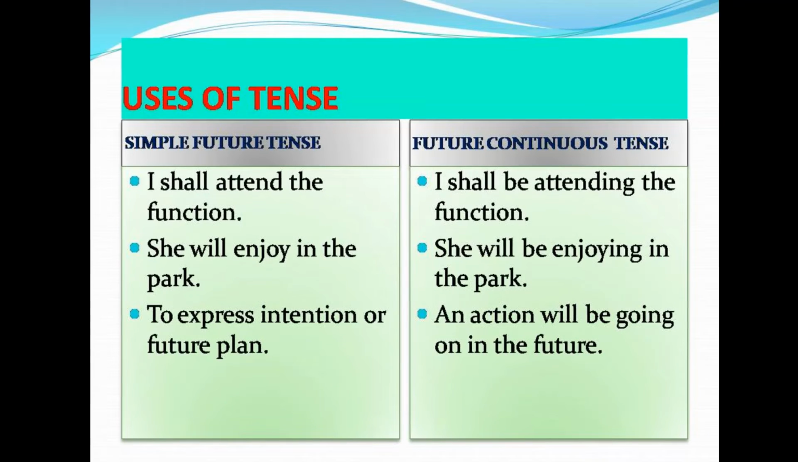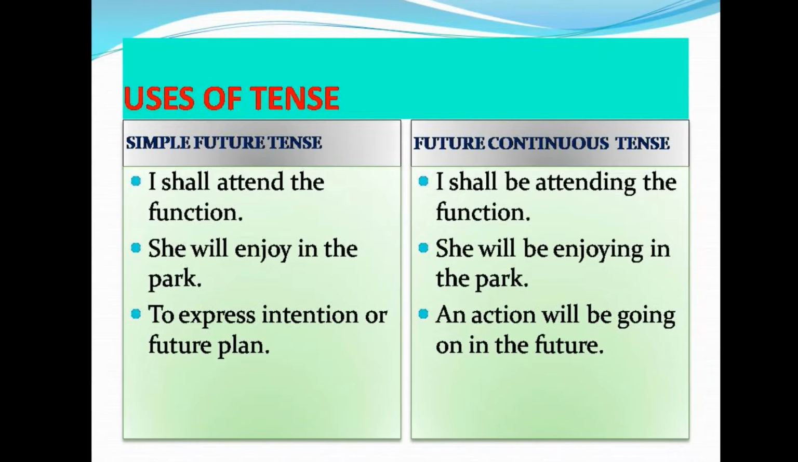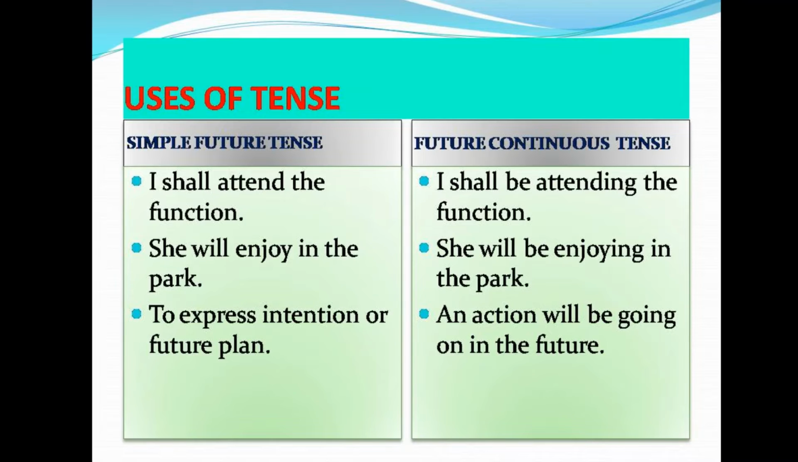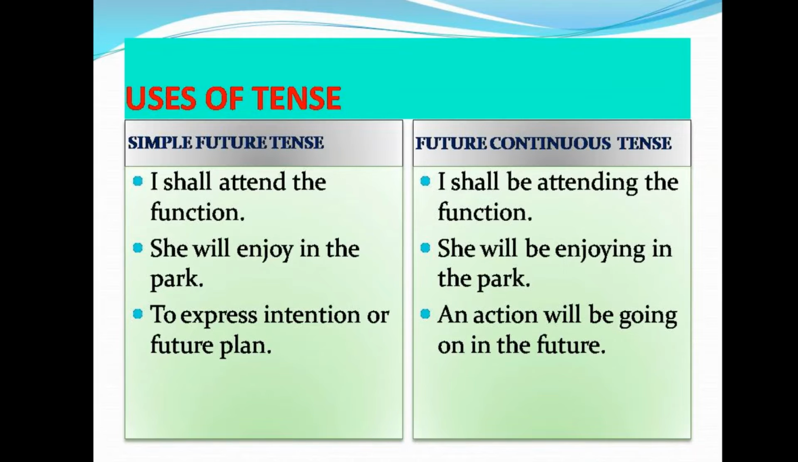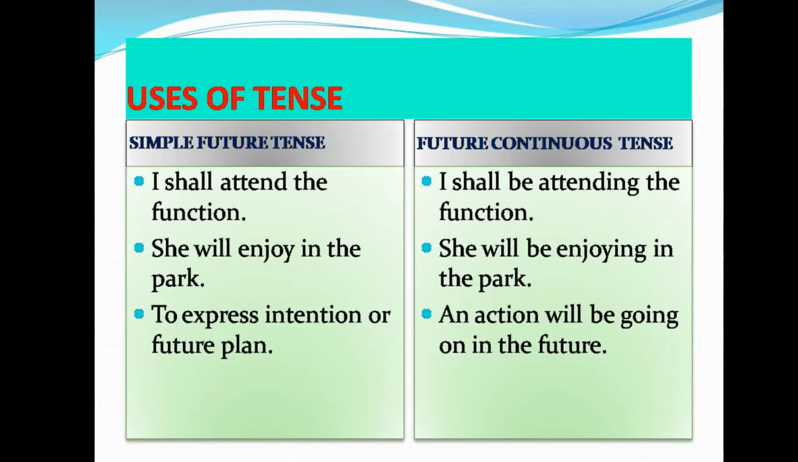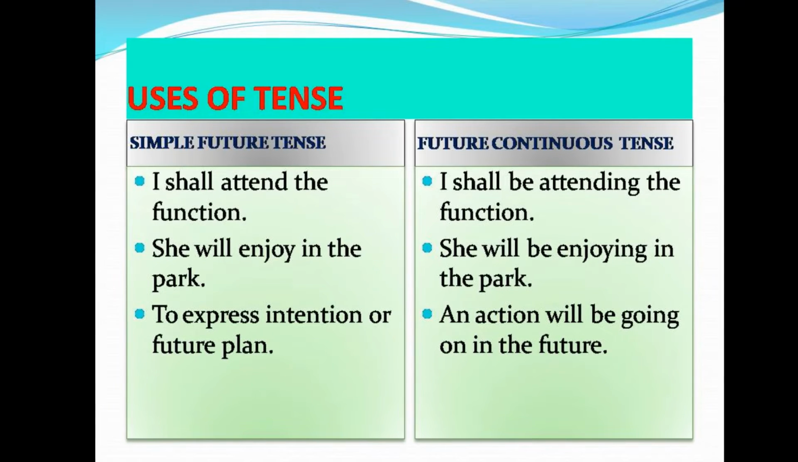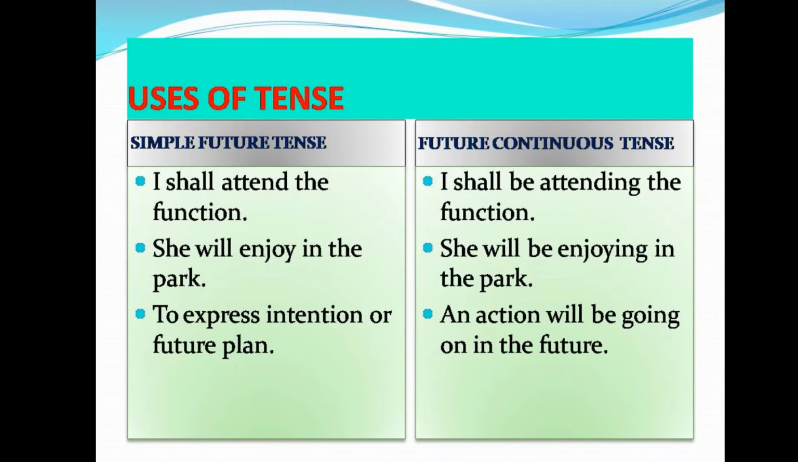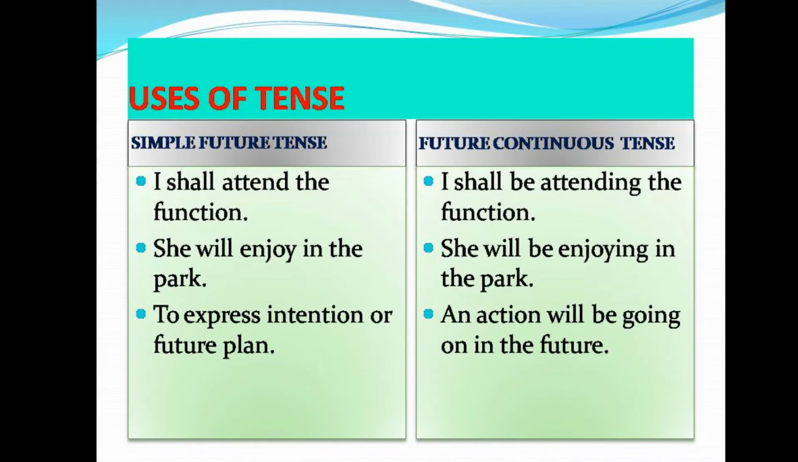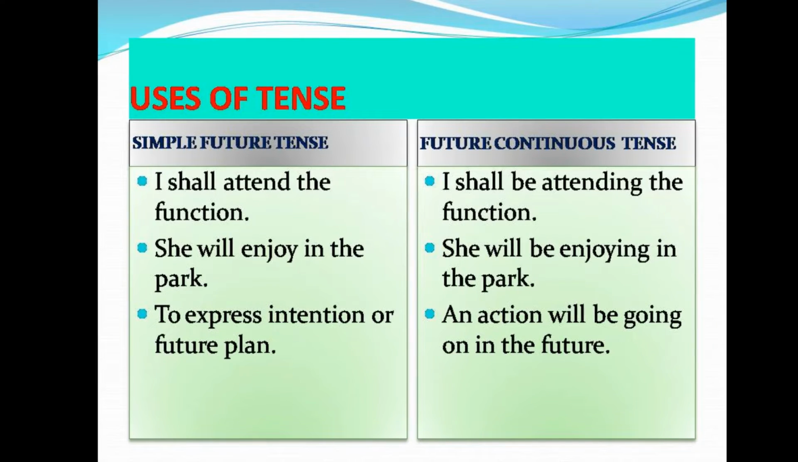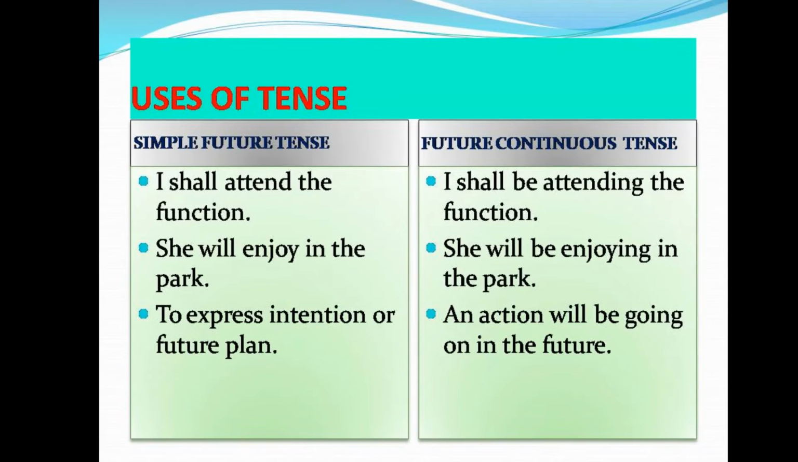I shall attend the function. I may attend the function. I may not attend the function. That is not the important thing here. This is my future plan. Simple future tense is used to express intention or future plan. I shall be attending the function means an action, attending the function, will be going on in the future time.